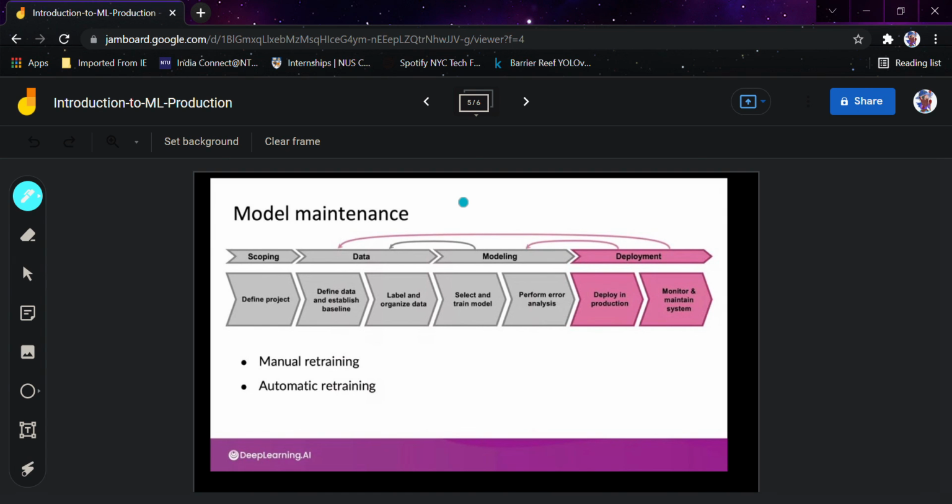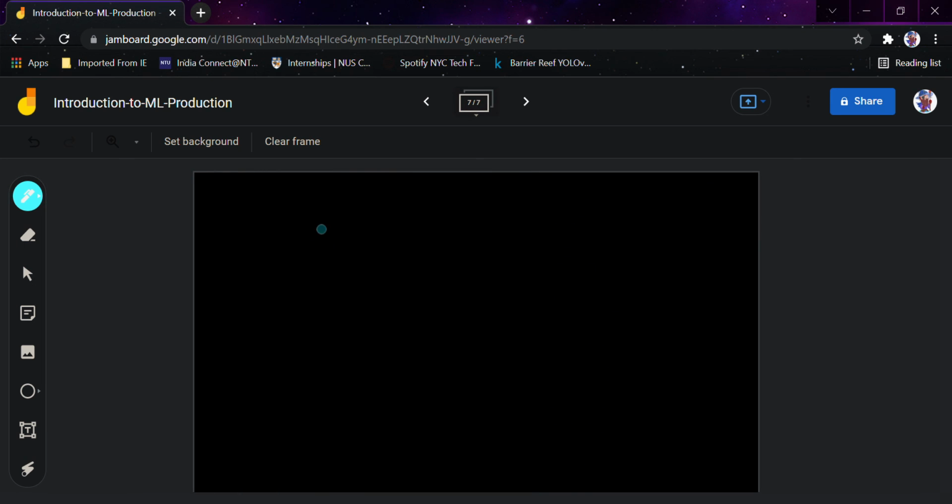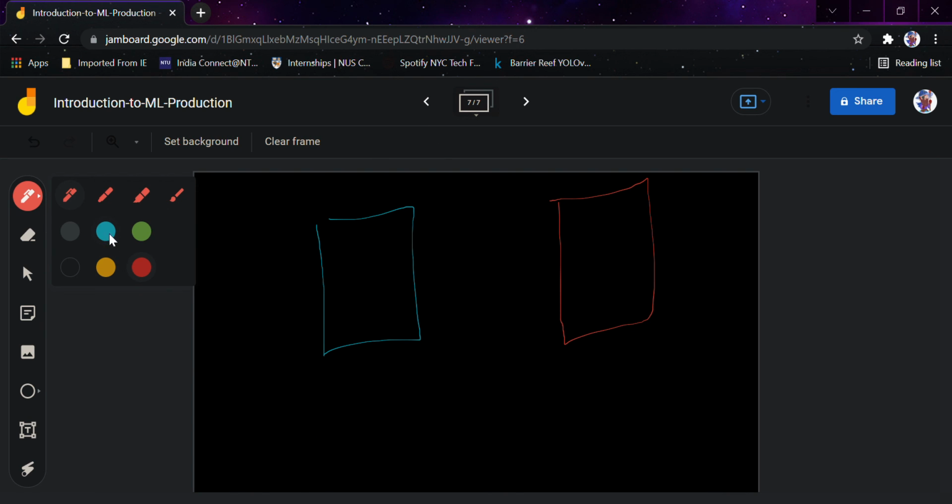So the model maintenance is also done similarly, that is manual retraining, automatic retraining. You can imagine this is a model, and this is another model. Chances are this particular model is manual retraining, and this particular model is automatic retraining.